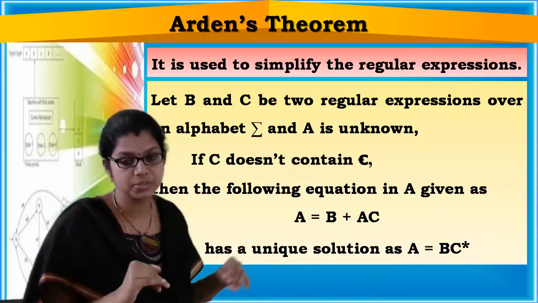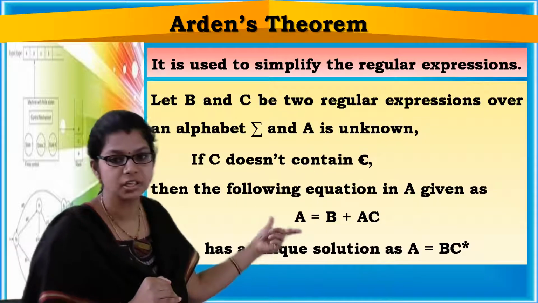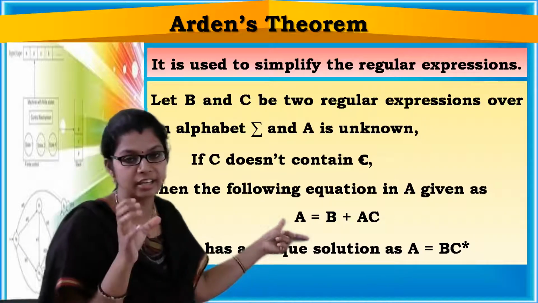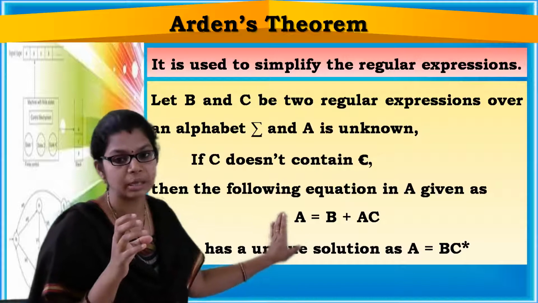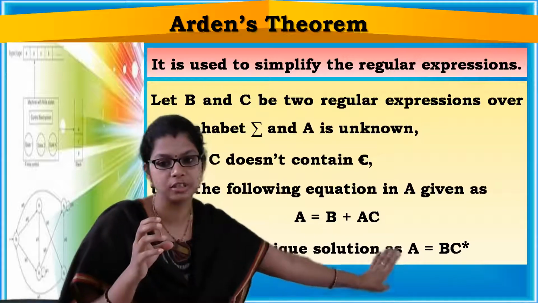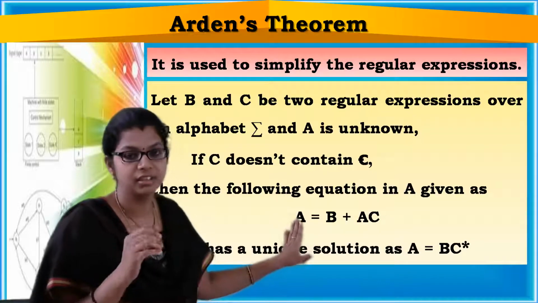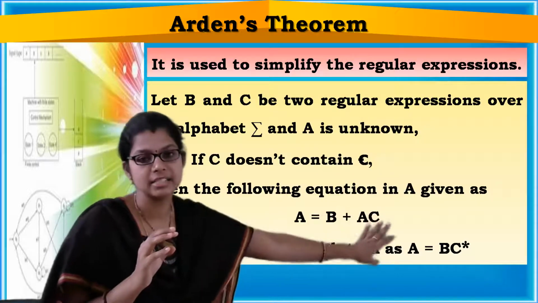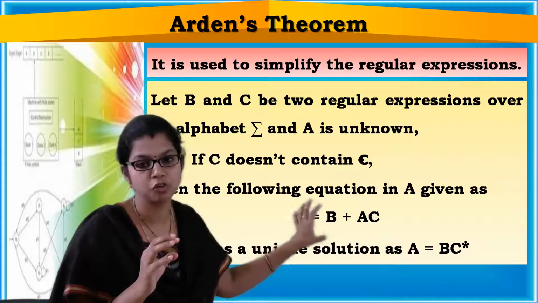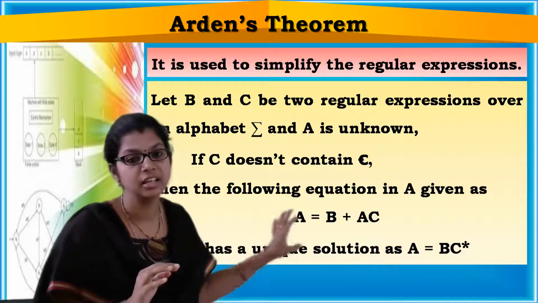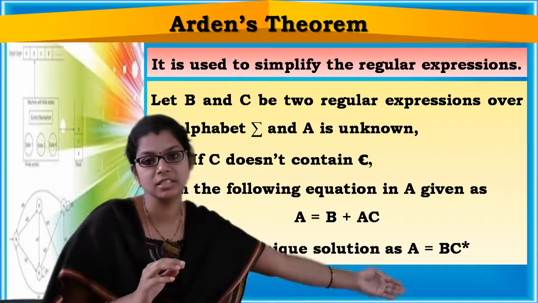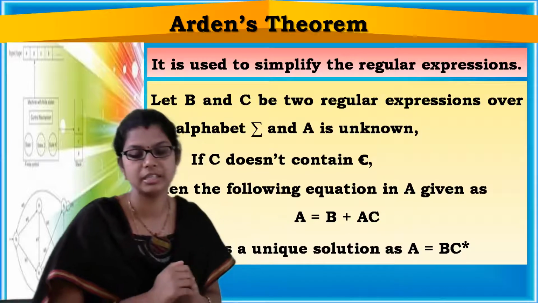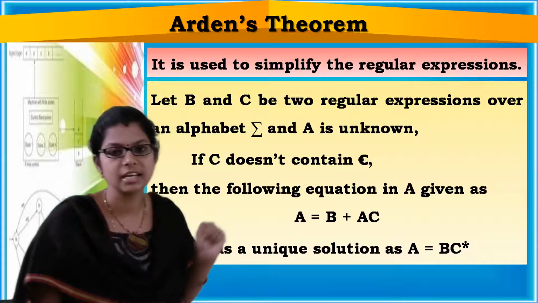And if you observe this pattern in your regular expression, then you can replace it with this solution. If you observe A equal to B plus AC in such a format in your regular expression, then you can replace it with this unique solution, that is A equal to BC closure. This is Arden's theorem.